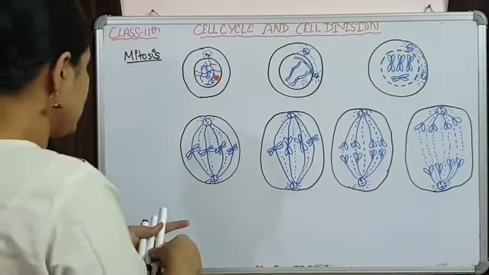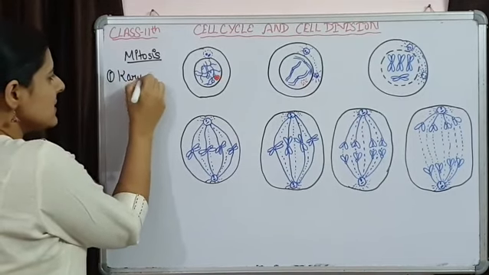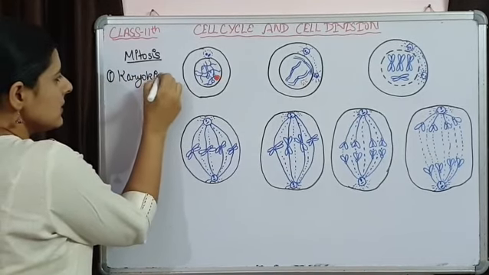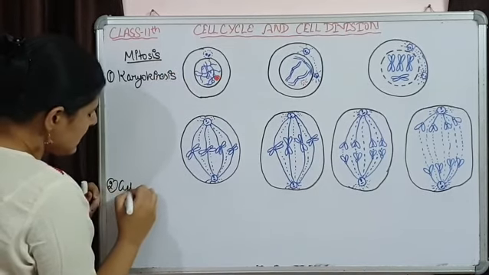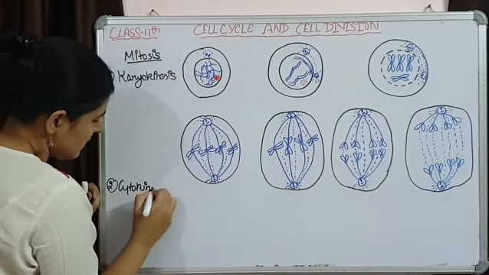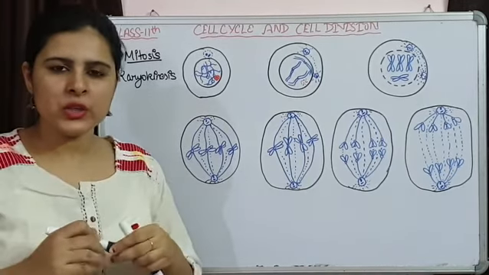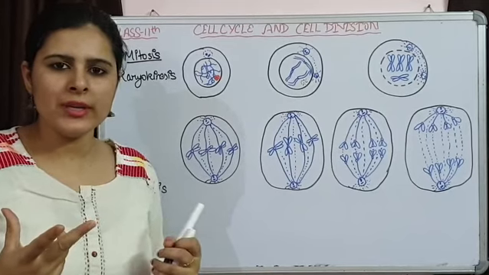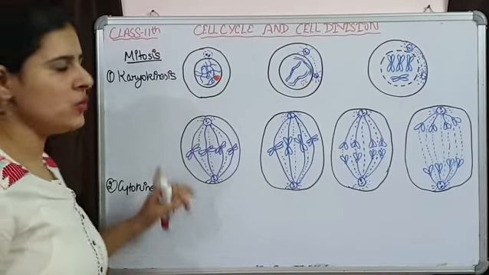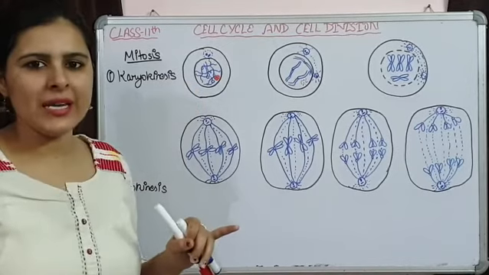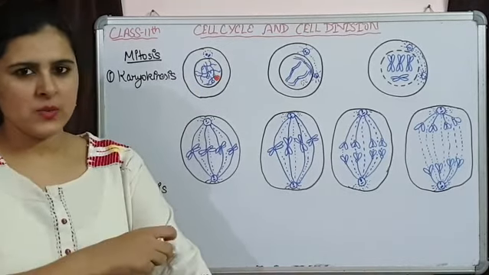So in mitosis again two steps are going to occur. First one is karyokinesis and the second one is going to be cytokinesis. That simply means first the nucleus of a cell is going to divide into two daughter nuclei, and then cytoplasm of the cell is going to divide. So nuclear division is known as karyokinesis और cytoplasm के division को हम cytokinesis बोलते हैं.